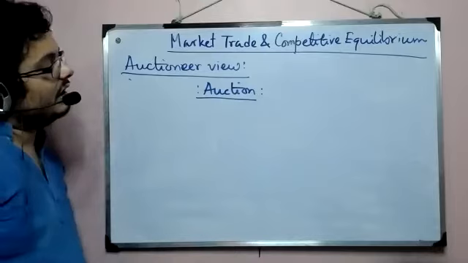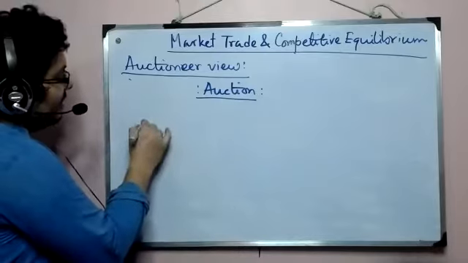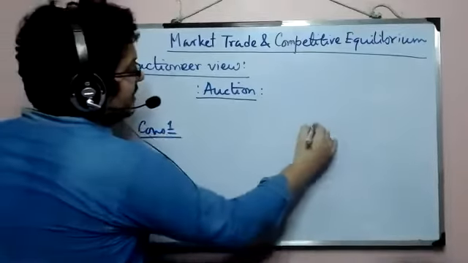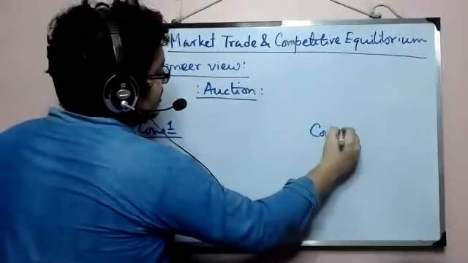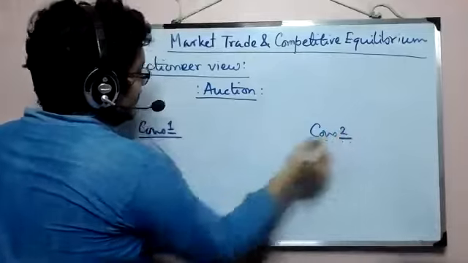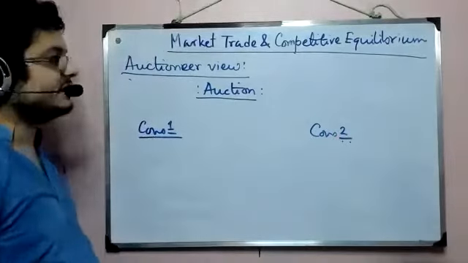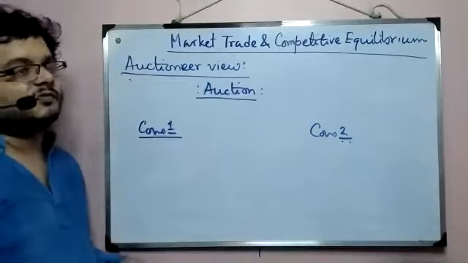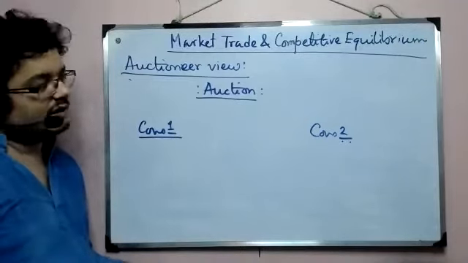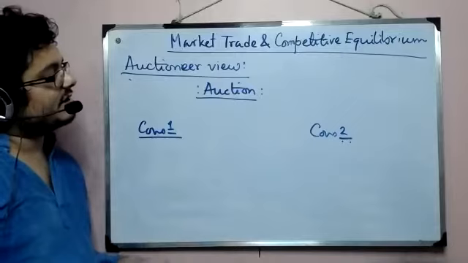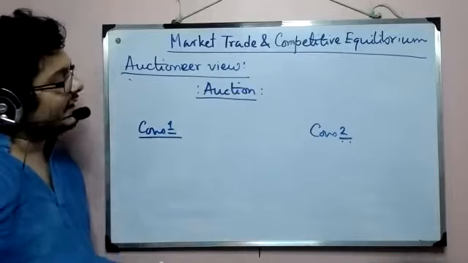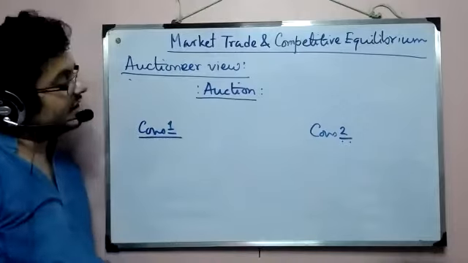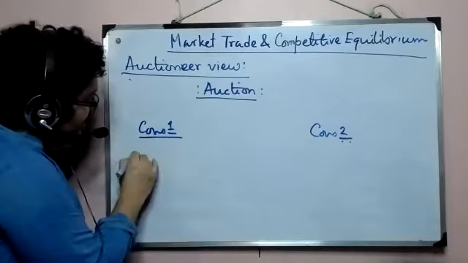That is, on one side you have got one consumer, and on the other side there is another consumer. So here are our two consumers. You can extend this setup to n consumers, but if you extend it, then it will be more complex to understand. But the basic skeleton remains the same. So what is the idea? Here we have one consumer and the other, and they are coming in with their endowments.